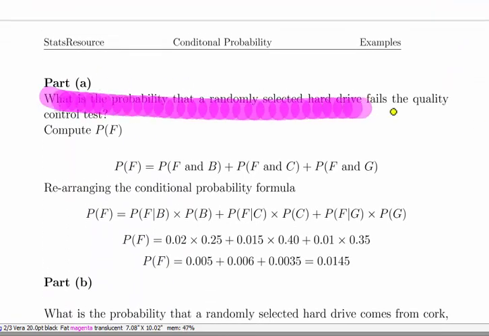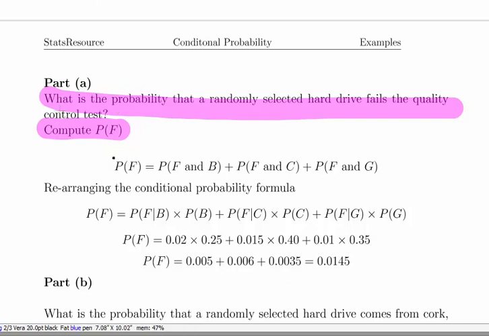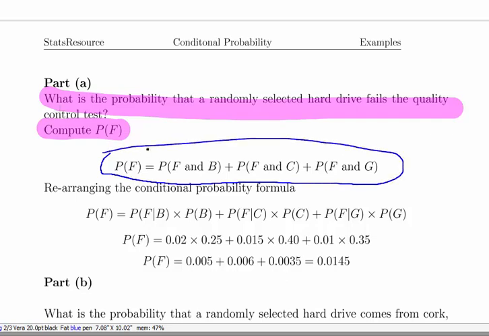So we're going to piece all that together. The first question is, what's the probability the randomly selected hard drive fails the test? Compute the probability of F. Let's imagine we have a big pile of hard drives in front of us, and essentially what we can do is split them up into three chunks: the defective hard drives from Budapest, the ones from Cork, and the ones from Glasgow. It's almost like we separate it into three piles.